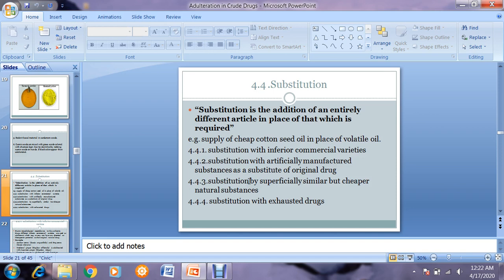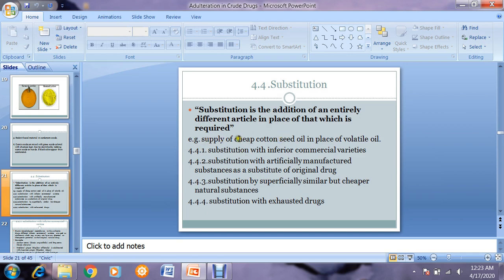In substitution, what happens is the addition of an entirely different article in place of that which is required. Got it? Addition of an entirely different article in place of that which is required. This is the required crude drug, which should be present, but in place of it another crude drug has been incorporated.